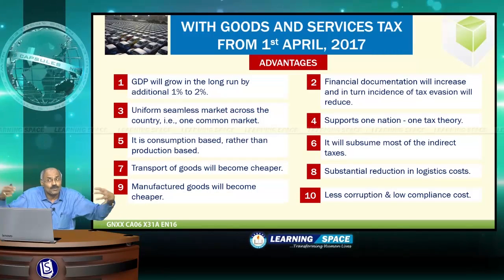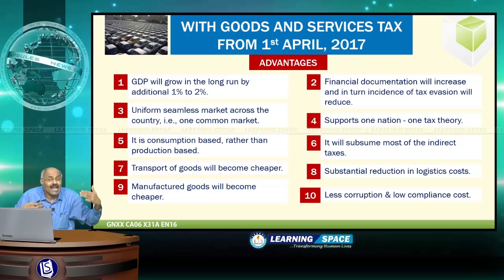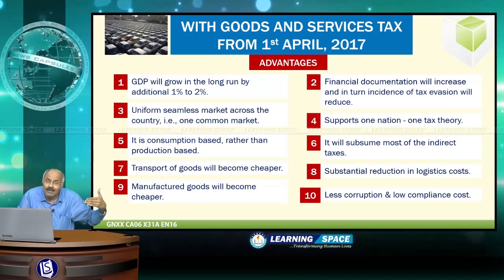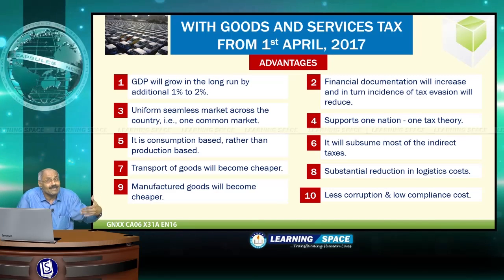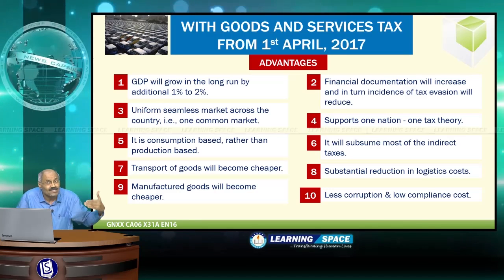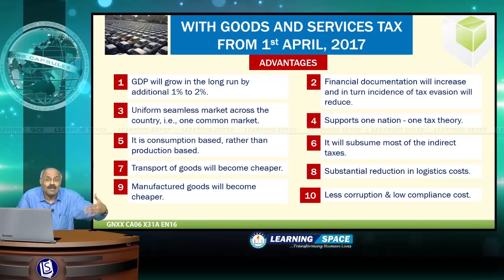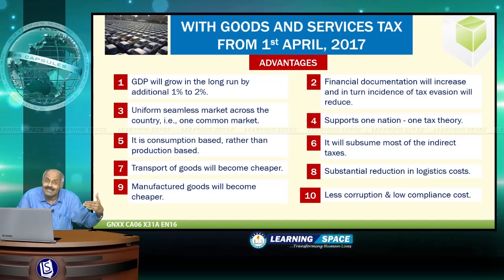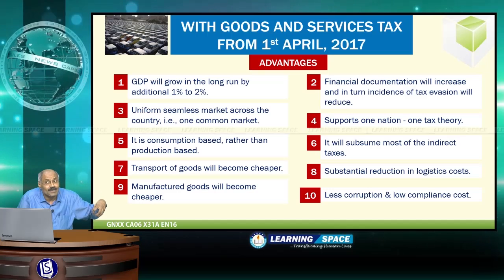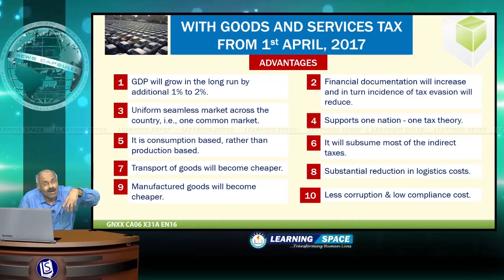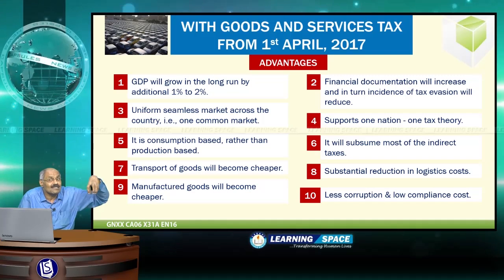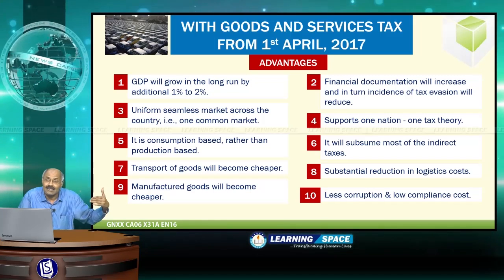And it will subsume most of the indirect taxes, as I have already pointed out, and transportation of goods will become much cheaper because of lesser waiting time at checkposts, and logistics costs will reduce substantially, and manufactured goods will become cheaper. The car prices will come down substantially. This will lead to less corruption and low compliance cost. So, there are several advantages as far as this goods and services tax is considered.